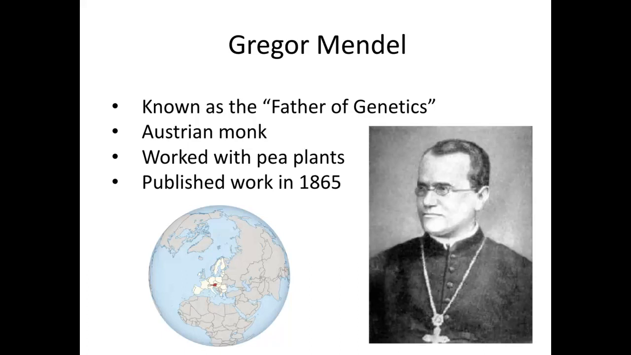Today's notes are about a scientist named Gregor Mendel. Gregor Mendel is known as the father of genetics. He's from Australia, and he did a lot of work with pea plants to learn how traits are passed from parent to offspring. He was the first scientist to be able to do this effectively, which is why we often refer to him as the father of genetics.